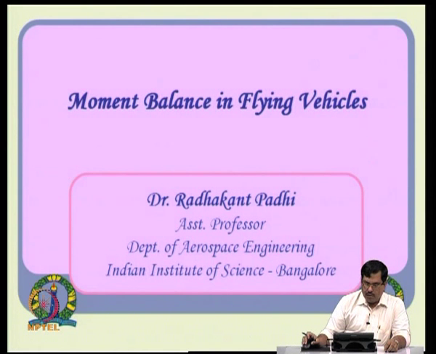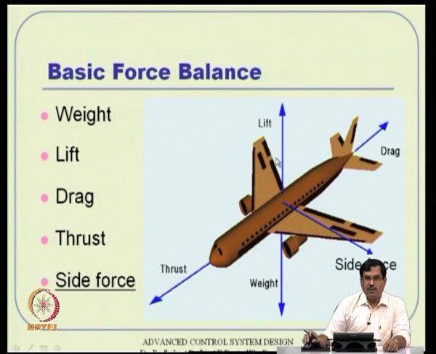Now, these are all the so-called force balance we studied. Now let us see very quickly what moment balance is as well. Moment is also critical in a flying object, and essentially moment is the one which gives us the controlling capability of a vehicle, not force. Force gives us propulsion characteristics and all that, but by changing the moment, changing the rotational behavior, we will be able to control the vehicle. That is where we see that.